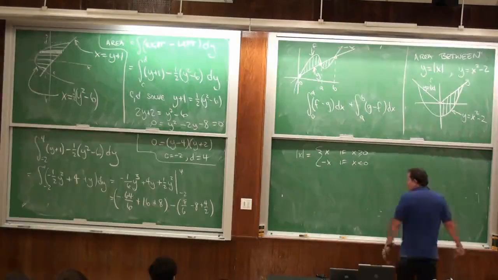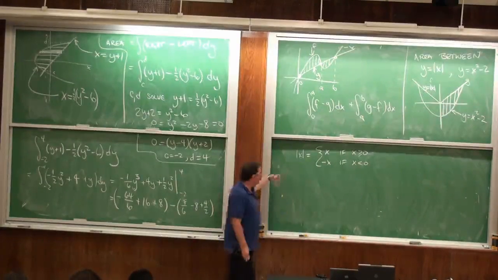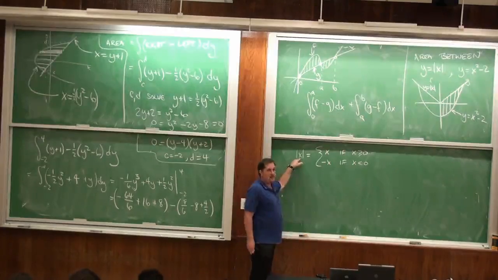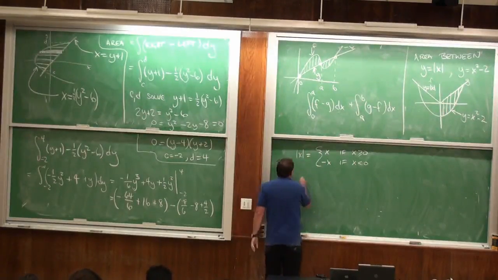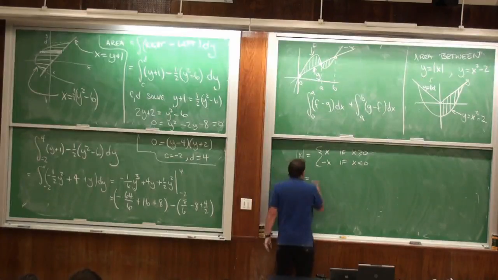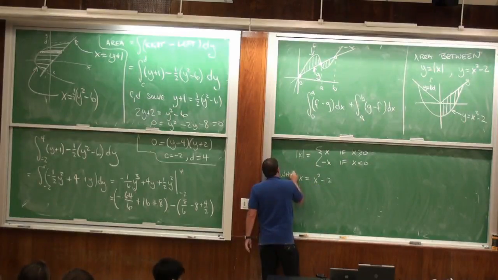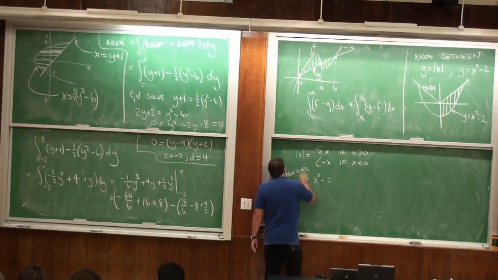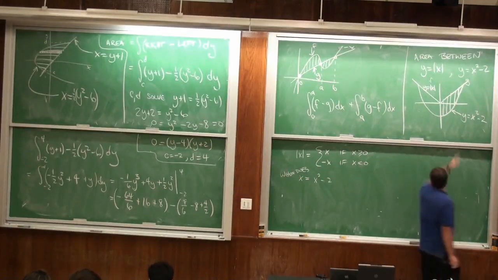Students mess this up all the time. Don't panic when you see absolute values. Just remember that they change whenever what's inside changes. And so here, we need to know, when does x equal x squared minus 2? That will tell me this intersection point over here.